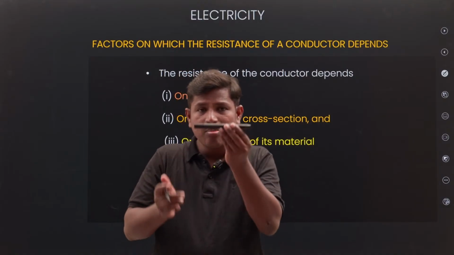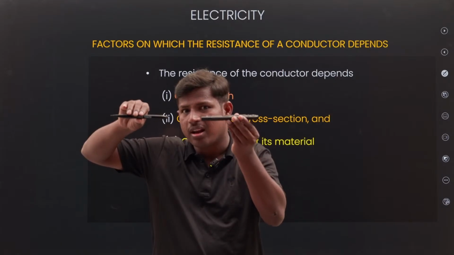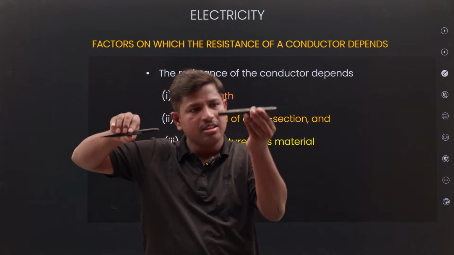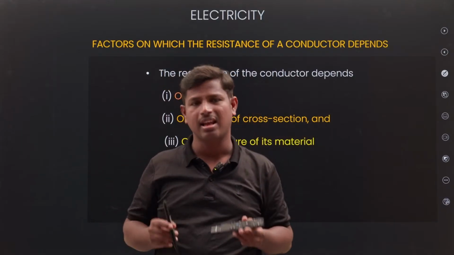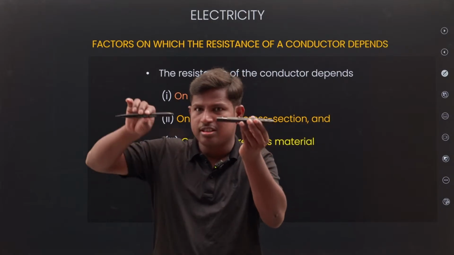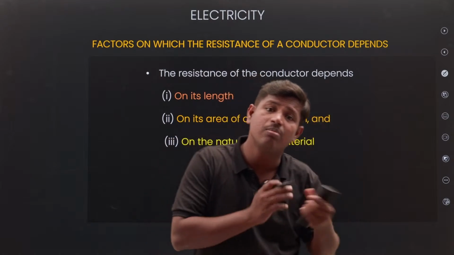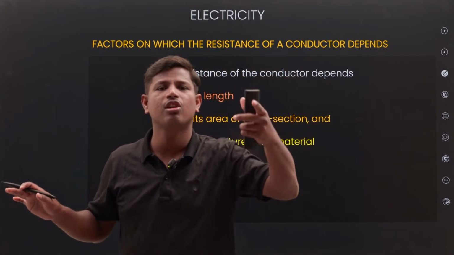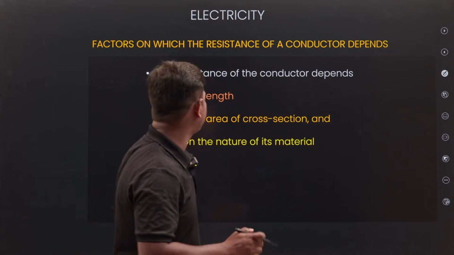Okay, and if I am taking a plastic and wood, resistance will differ, right? If we have the same length L and the same area A, but look at the nature of the material also. This is wood, this is plastic, both are not the same nature. Then resistance will differ. Okay, what are the factors of resistance? It depends on length, it depends on area of cross section, it depends upon the nature of the material.